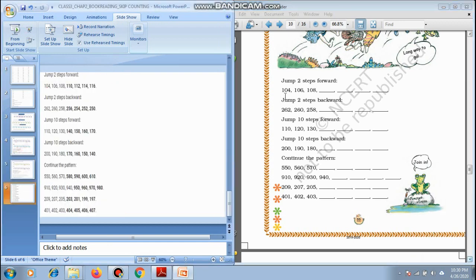Here the number we are going first forward. So jump by 2 step, that means it is a skip counting by 2. So 104 and 2 is 106. 106 and 2 is 108.